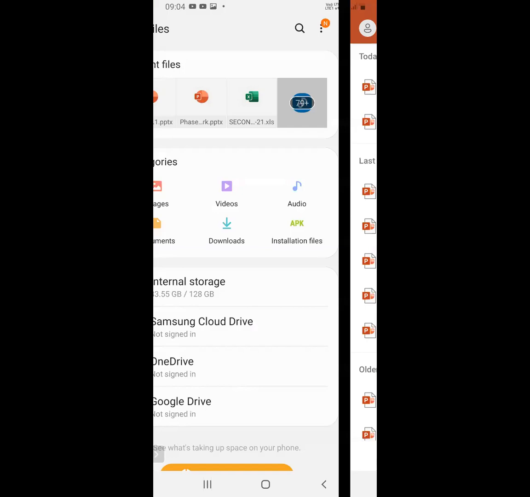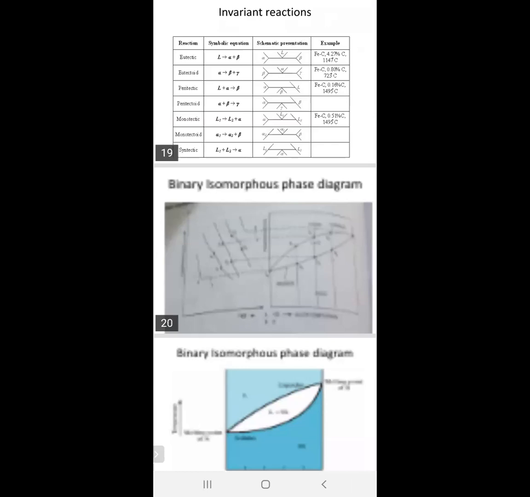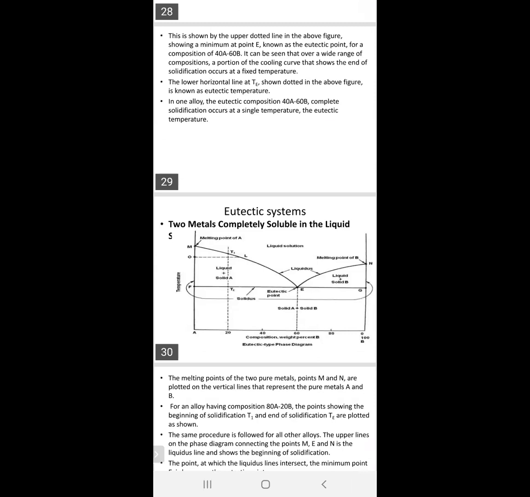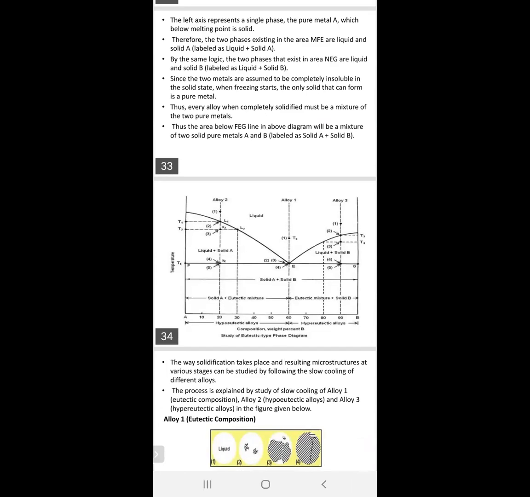Okay, now is it visible? Yes, sir. Today we have to discuss this phase diagram step by step. First, Li1. This one is the eutectic composition line.